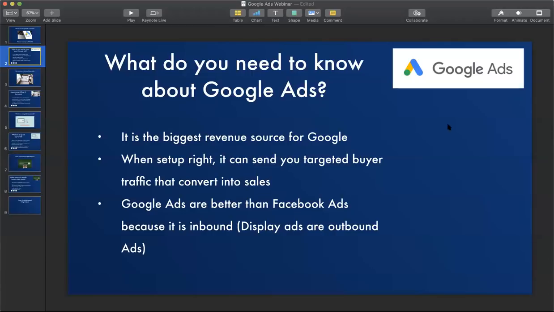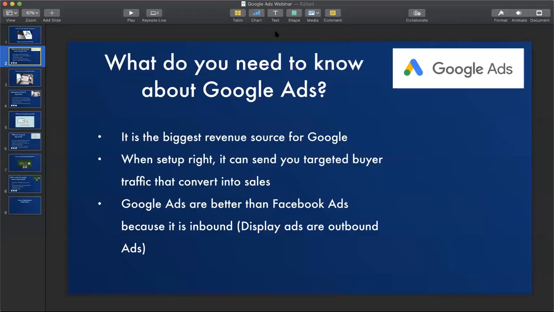What do you think will perform better when you are doing digital marketing and when you are trying to advertise? I see plenty of people typing G into the chat box. So obviously it is going to be Google, because with Google ads, it is inbound. That is the difference between inbound ads and outbound ads.